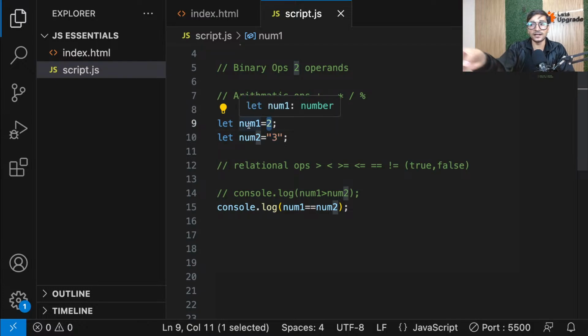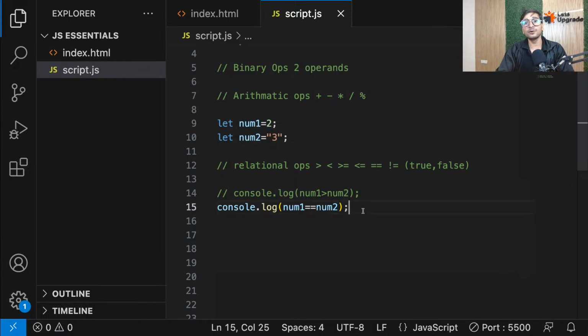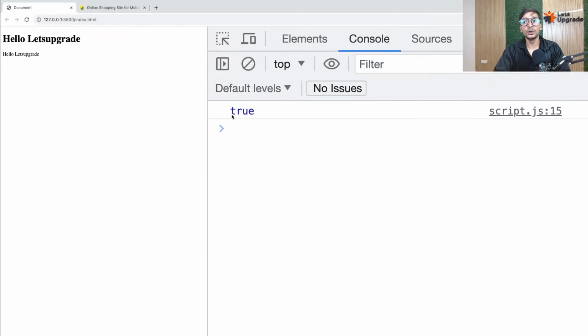You can see, right? Num1 is a number and num2 is a string. So in other languages, the comparison of this is not possible. But in JavaScript, you'll see what will happen now. Let's make it 2 here to get the proper output. So now one is the number 2 and one is a string which looks like 2. It's not a number, but if you still check, the output will be true.